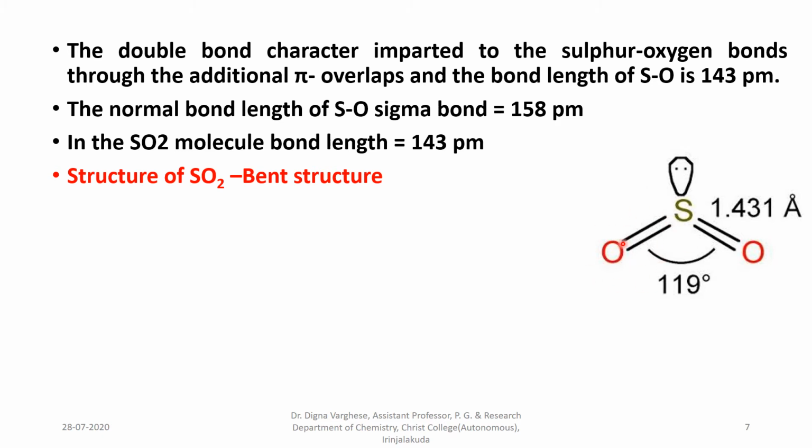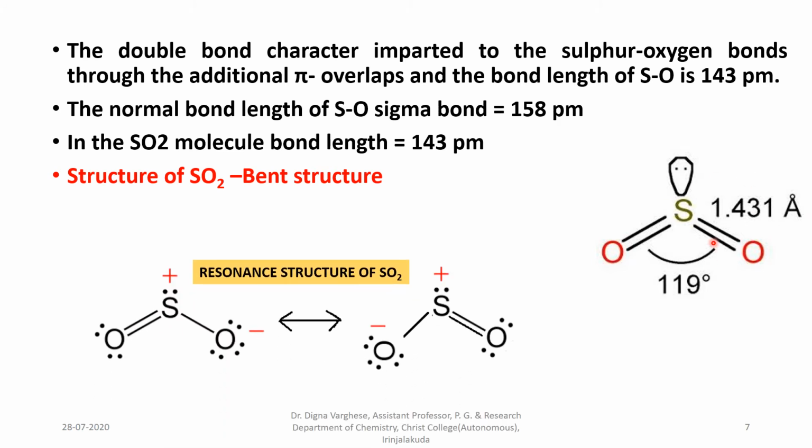Here even though the pi bonds are formed by the overlapping of different orbitals, the bond length is the same due to resonance. The resonance structure of sulfur dioxide is shown here. So the structure of sulfur dioxide is a bent structure. The bond length is 1.43 angstrom and the bond angle is 119.5 degrees.